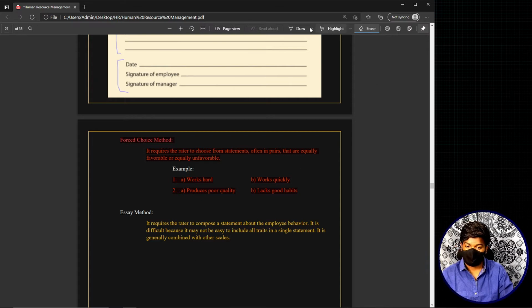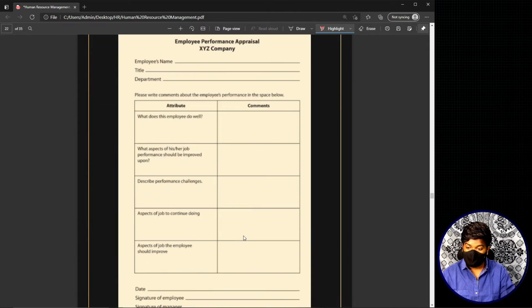Okay, now the last method in the trait methods, among the performance appraisal methods, is the SA method. It requires the rater, the person who is giving the rating, to compose a statement about the employee's behavior. It is difficult because it may not be easy to include all the traits in a single statement. It is generally combined with other scales. Now, what do you mean by this? This is how basically an SA method looks like.